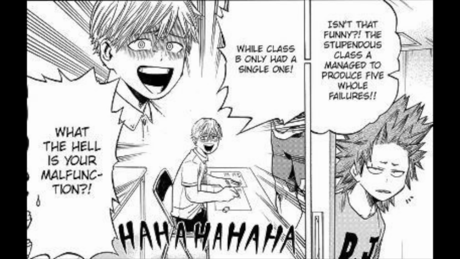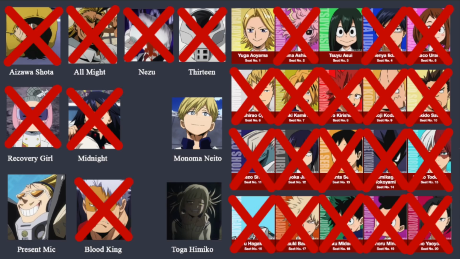He was also the only Class B student who failed his final exam, and therefore was the only student who needed supplementary lessons and was safe with Blood King away from most of the action during the League of Villains' attack on the training camp. Considering that everyone else in his class passed, it's weird that Monoma would be the only one to fail, considering he seems decently intelligent based on his strategy during the sports festival, and fairly capable based on his final placement. Not the strongest, but probably not the weakest in his class either.